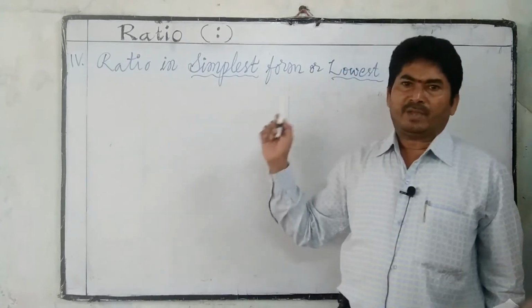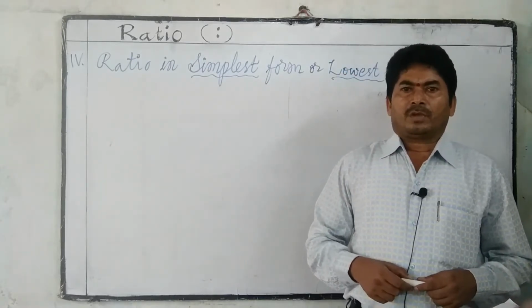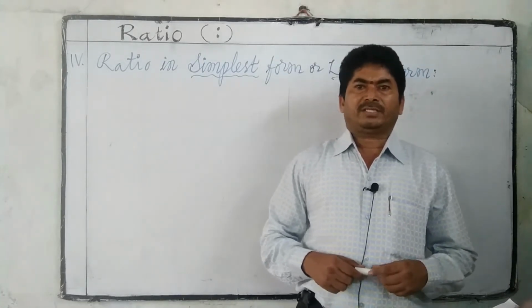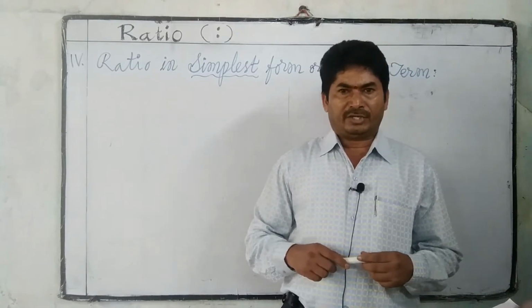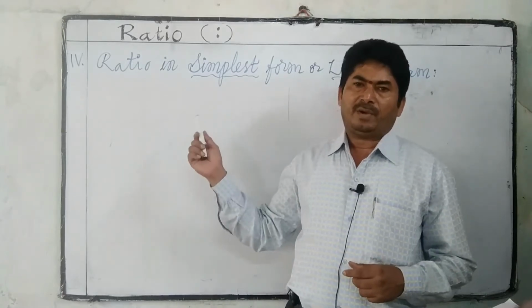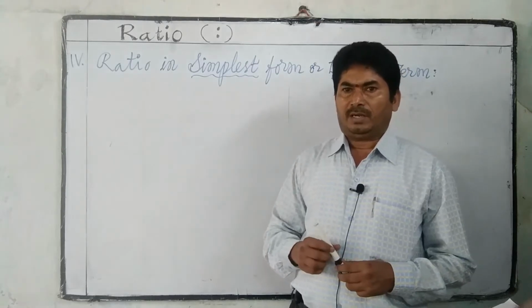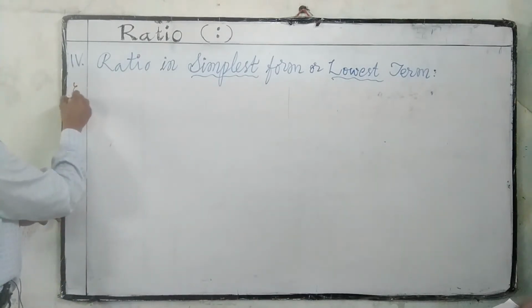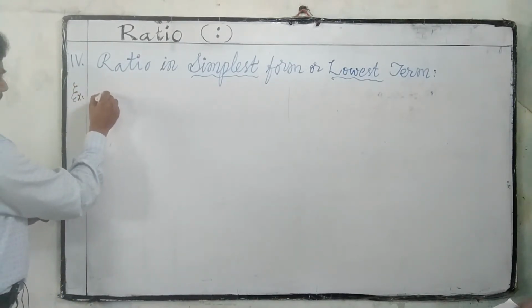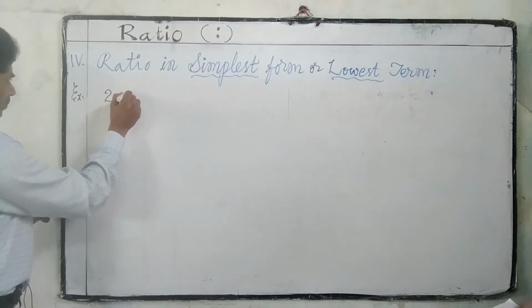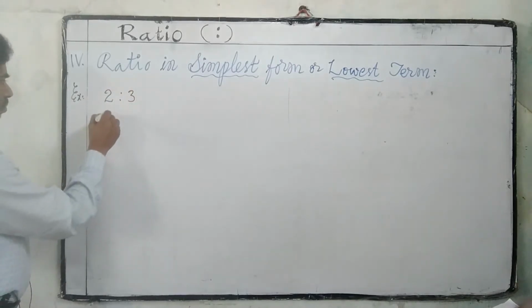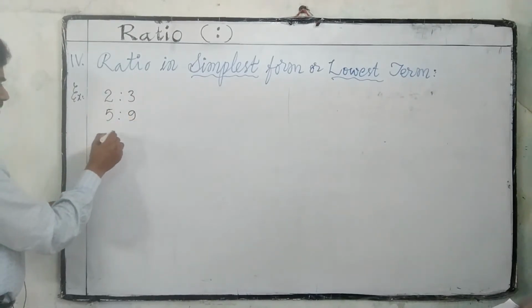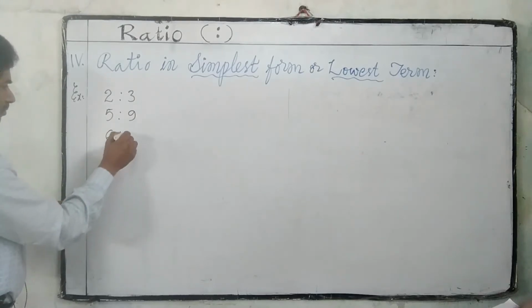Ratio in simplest form or lowest terms. If the terms of a ratio have no common factors except one, then the ratio is said to be in simplest form or in lowest terms. Let us observe some examples. 2:3, 5:9, 6:7.